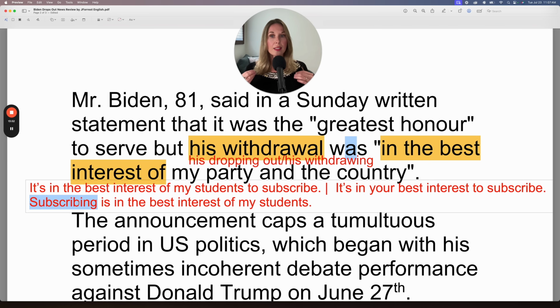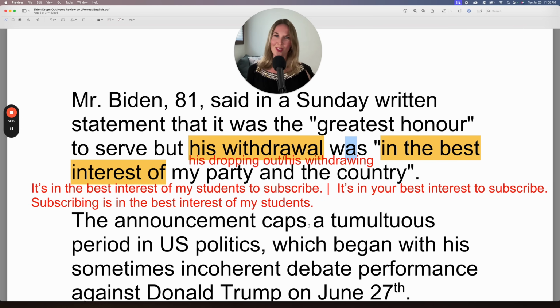So in this case, I can say subscribing. In the article, it's withdrawing, dropping out. In this case, subscribing is in the best interest of. So this is your idiom that you need to remember. To be is in the best interest of, and then someone or something, my students.